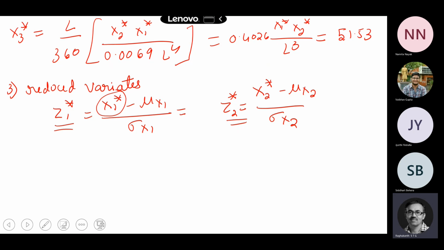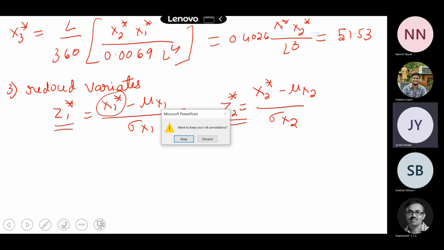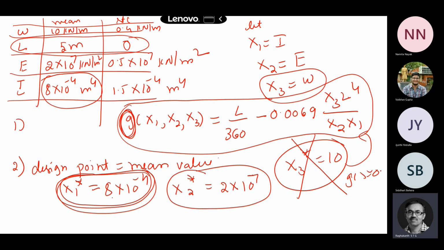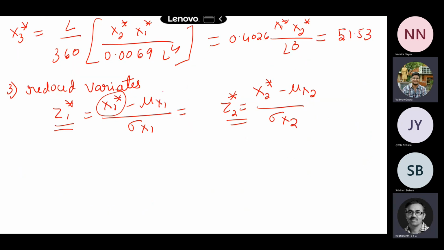Now what happens if I take mu of x1 as this itself? X1 star is 8 into 10 to the power of minus 4. What is the mean value of this x1? Same as x1 star. So x1 star minus mu of x1 will be 0. Similarly, this is also 0.